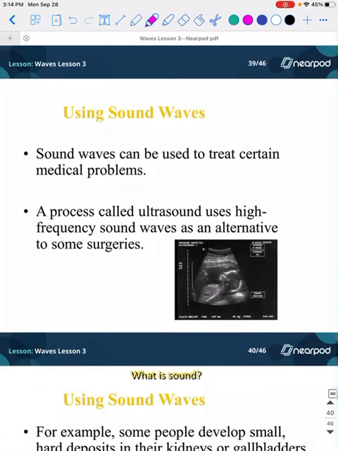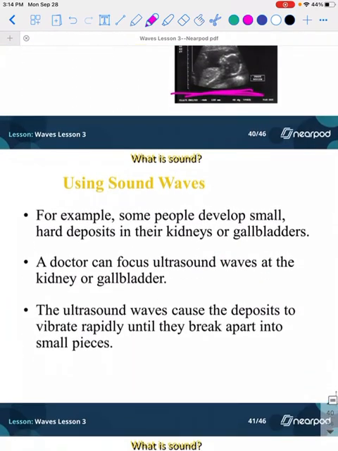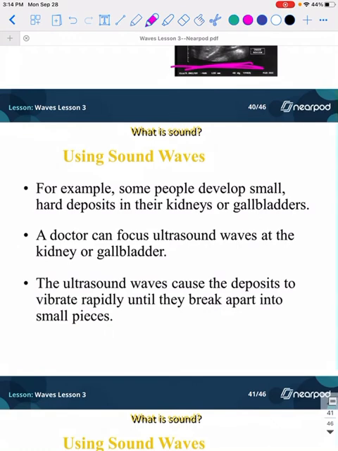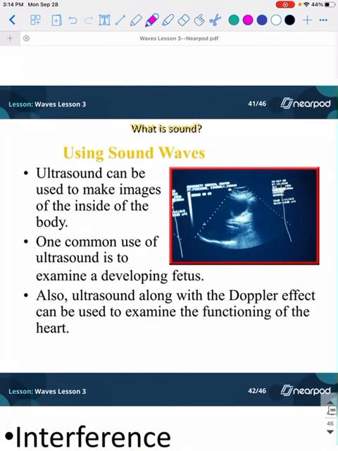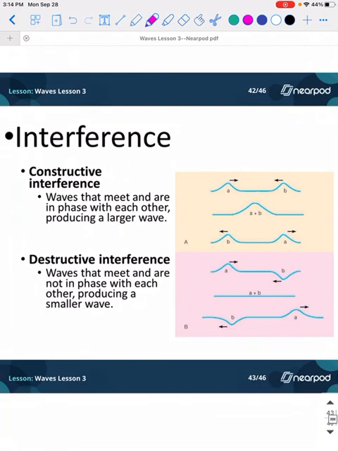Super cool. Sound waves, we also can use ultrasound. I know you guys have heard of ultrasounds. If you have a baby brother, baby sister, baby cousin, they use those sounds to be able to find the babies. So we can't hear it, but we can take those sound waves and transform them into something visual so we can actually see the babies. But you don't have to do too much about that. So these are just different ways that we can use sound waves. Again, important, but not really.